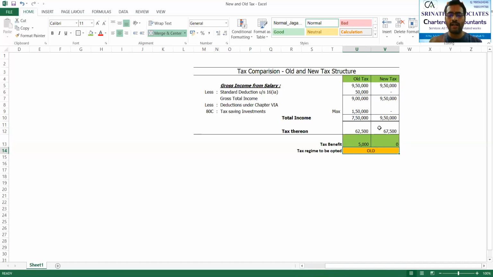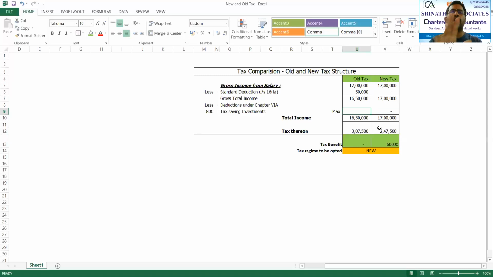So I think you have got an idea. So let us take employees who have salary exceeding 15 lakhs. Let us take quickly an example of 17 lakhs. He has a salary of, assume, 17 lakhs, and assume he does not have any investment. This is without investment I'm showing you, but he can claim deduction. Now please see, when there is no investment, his income is 16,50,000 in the old, but in the new it is 17 lakhs.